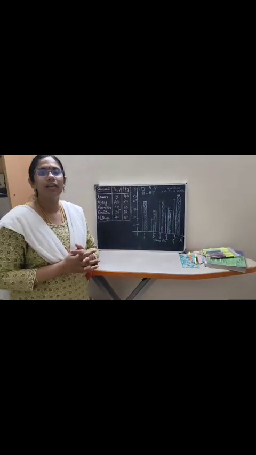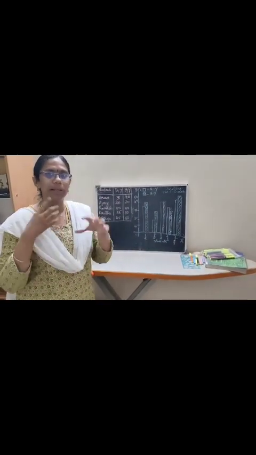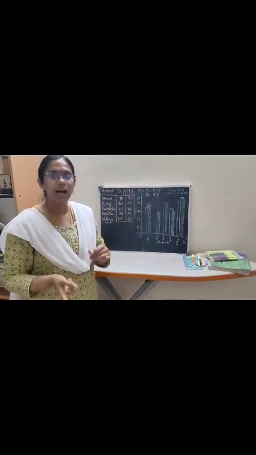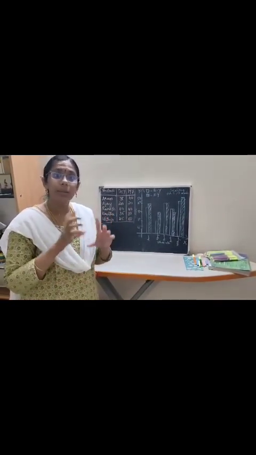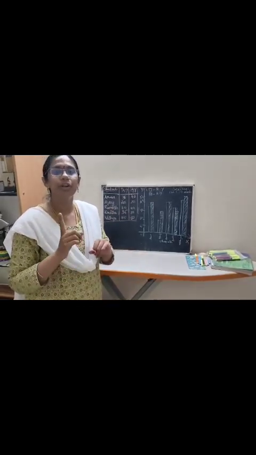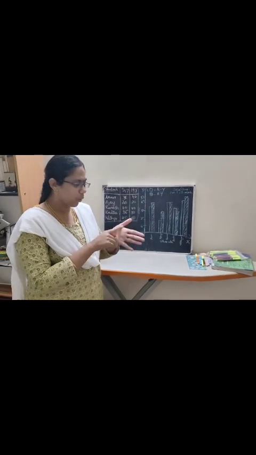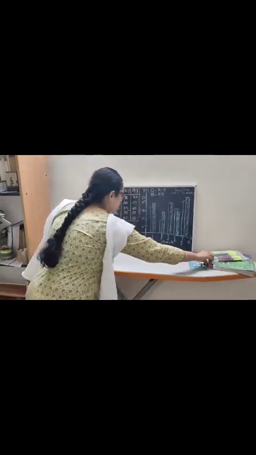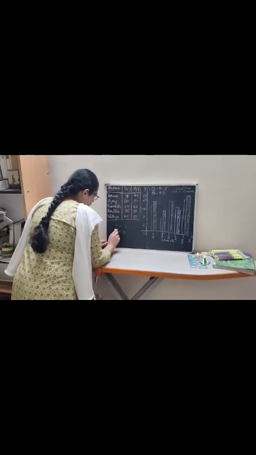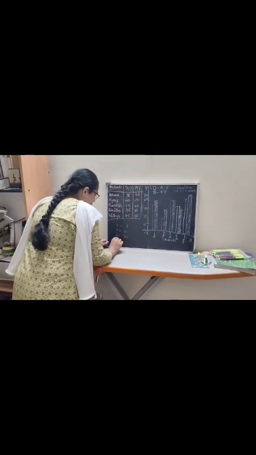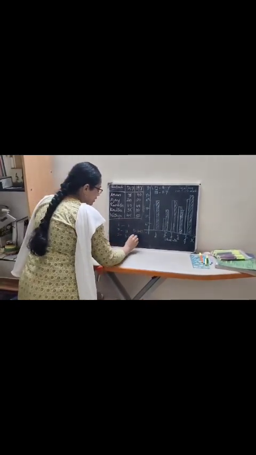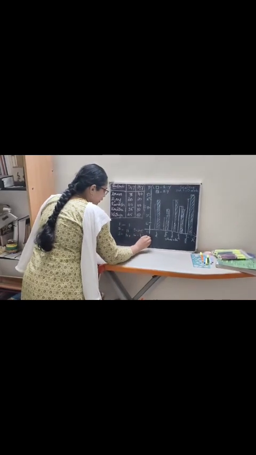Okay, children, hope you all have understood the meaning of data handling. I'll quickly recollect something from the start. What is data handling? The collecting of data, organizing, analyzing and interpreting the data is called data handling, and we also have seen how to make a frequency table. 1 means 1 line. 2 means 2 lines. 3 means 3 lines. And 5 means 1, 2, 3, 4 and 5. Similarly 6 is 1, 2, 3, 4, 5 and 6.